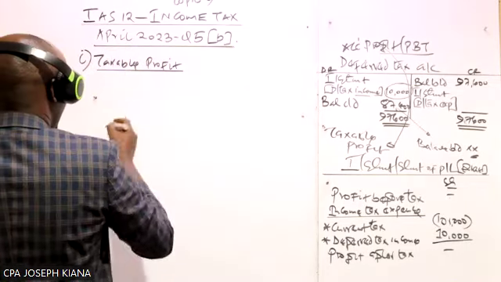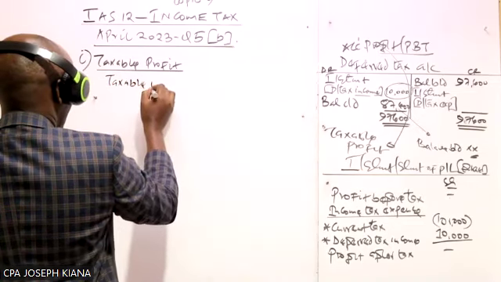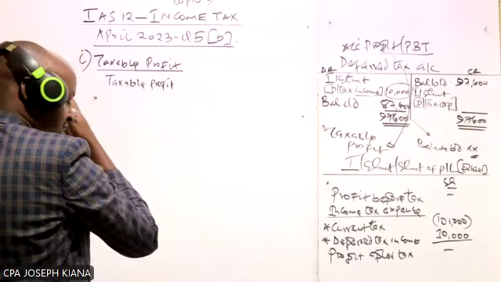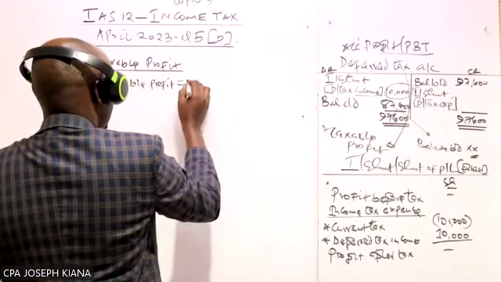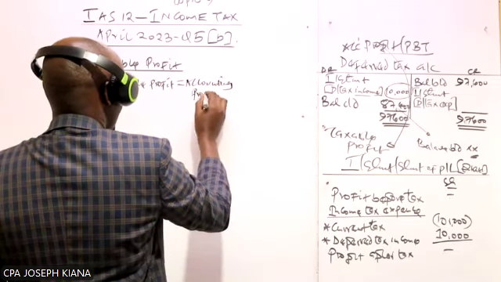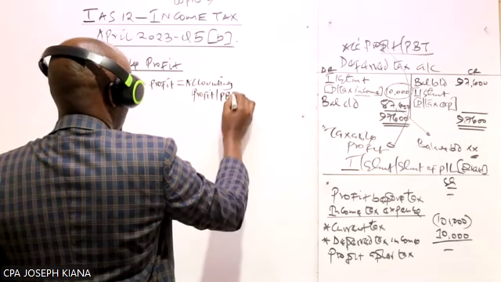The taxable profit. So to compute this one, using the information which is provided in our question, we take the accounting profit, which is the same as the profit before tax.